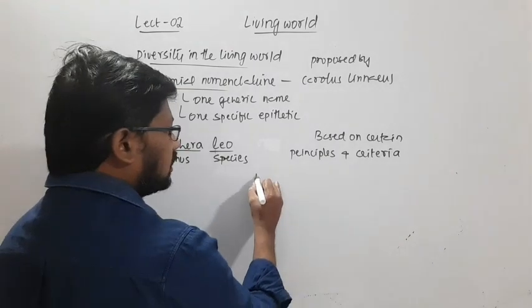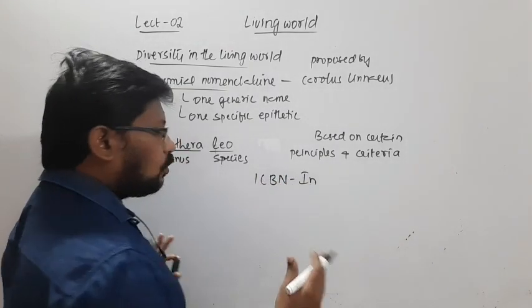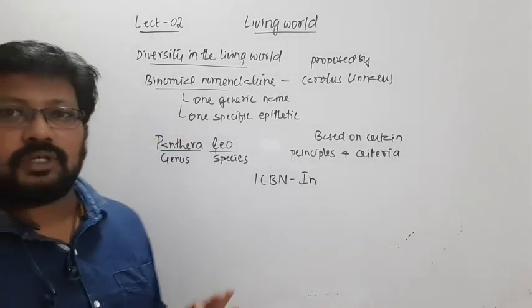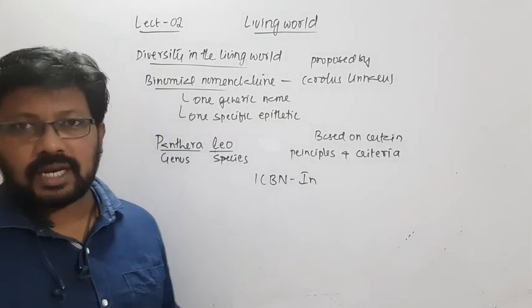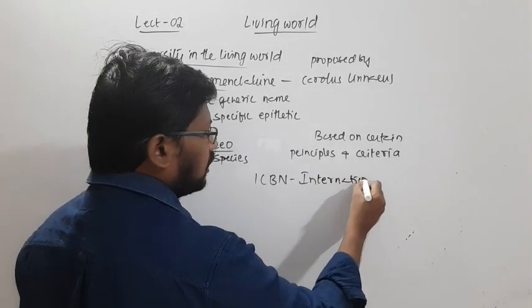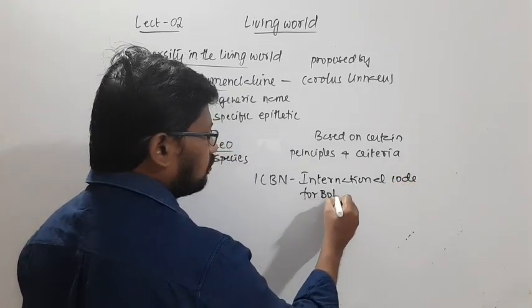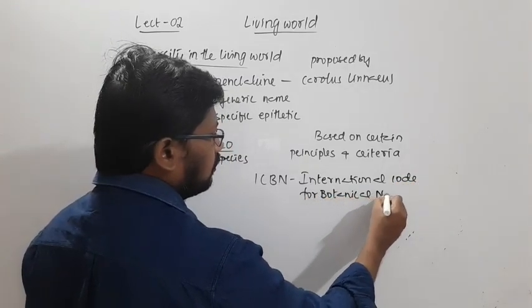Like there is the ICBN, which carries the code for how to frame names for plants. This is the International Code for Botanical Nomenclature.